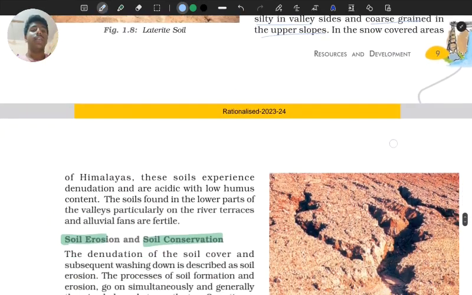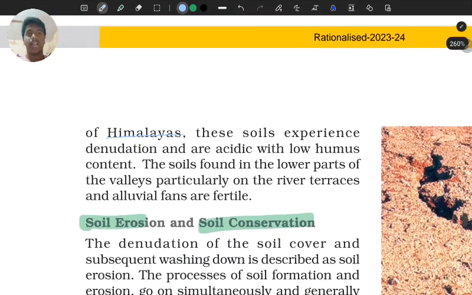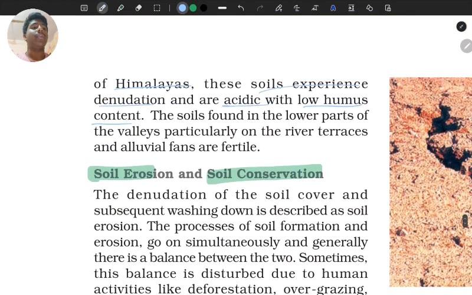In the snow-covered areas of the Himalayas, there is snow covering. These soils experience denudation, and are acidic with low humus content. These soils found in the lower parts of valleys, particularly on river terraces and alluvial fans, are fertile.